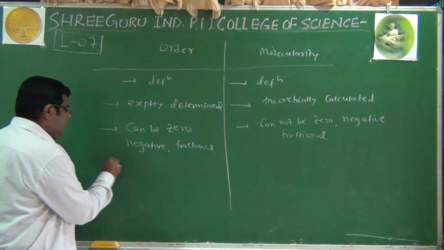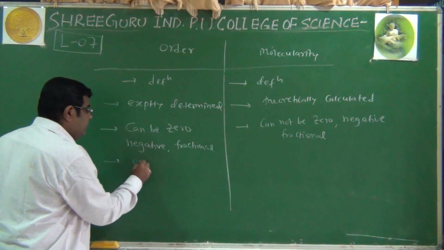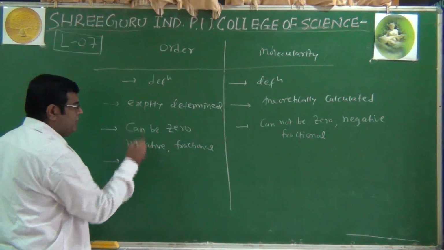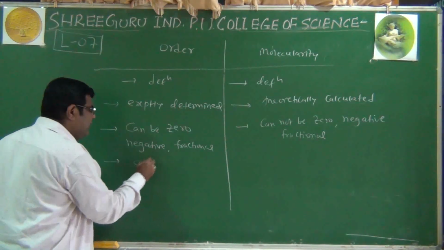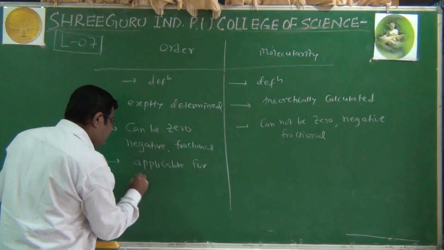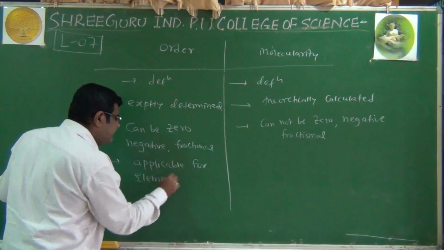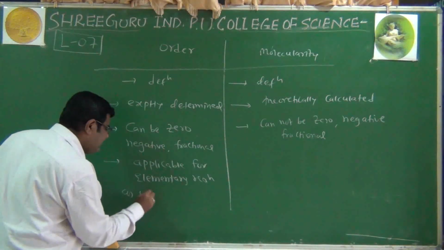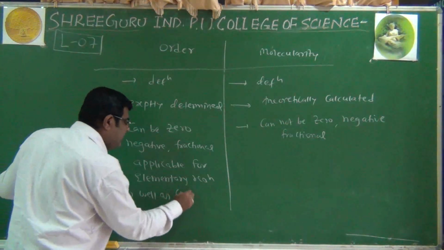The fourth is, I will not write again "order is" because I have already written it. It is applicable for elementary reaction as well as complex reaction.